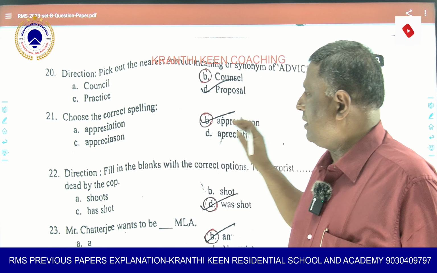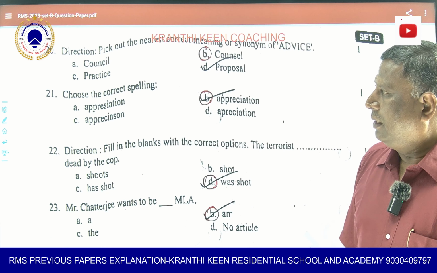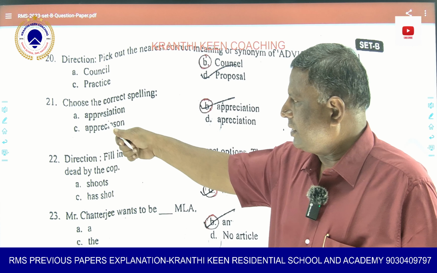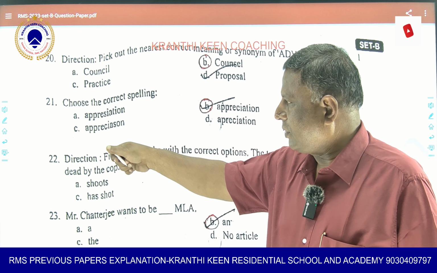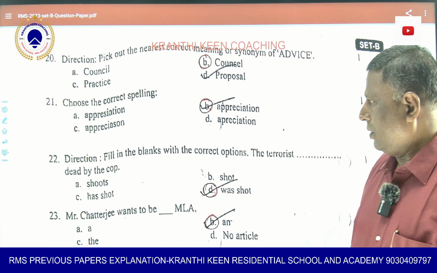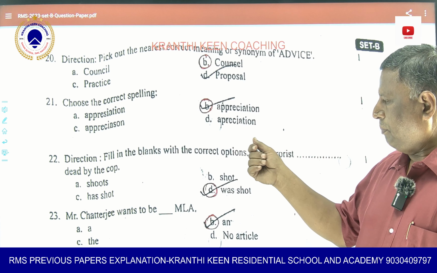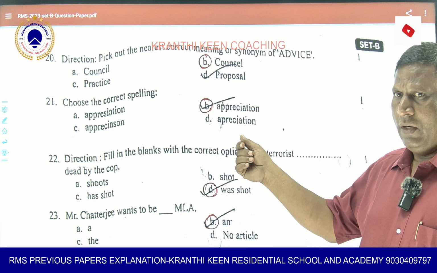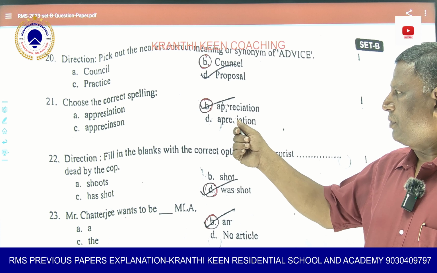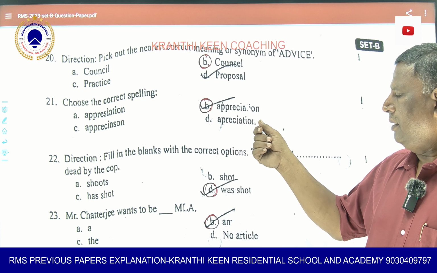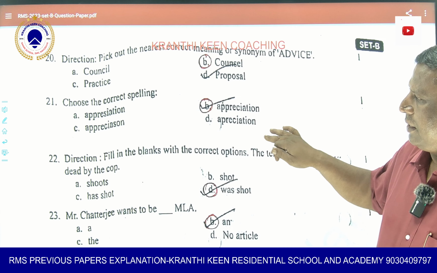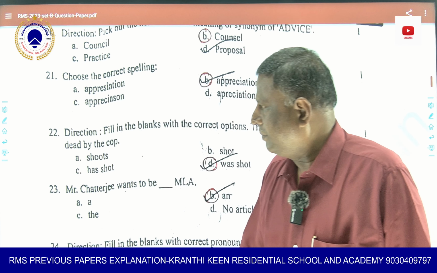Then the correct spelling is asked. Appreciation. So the S will not come here, so it becomes wrong. Appreciation with C and N. So what is missing here? P is missing. So again, this also becomes wrong. So this is the correct spelling, appreciation. So appreciation is the right answer. Option B is the right one.